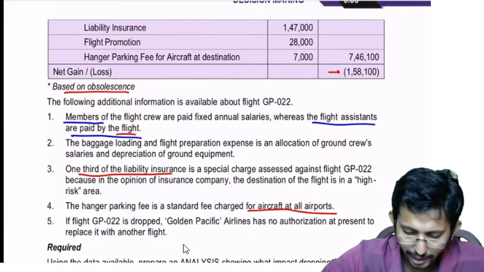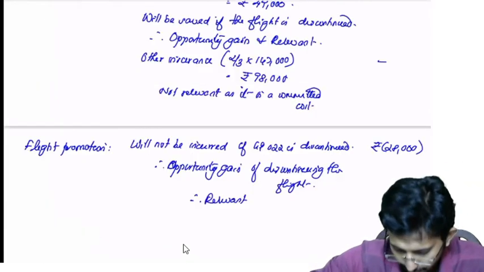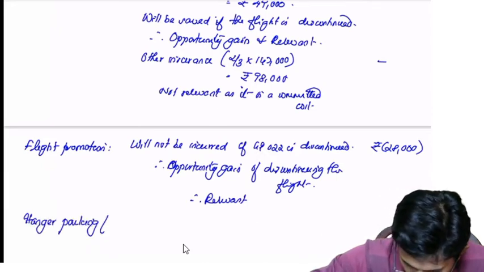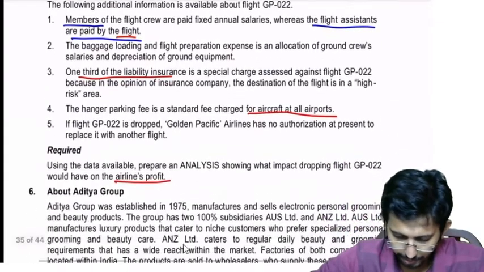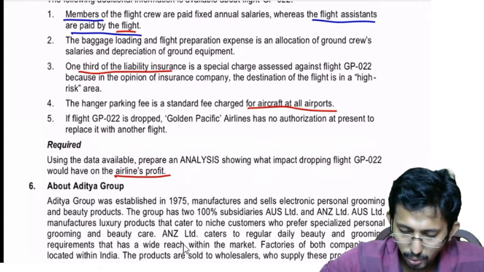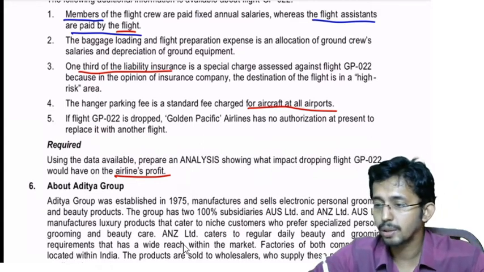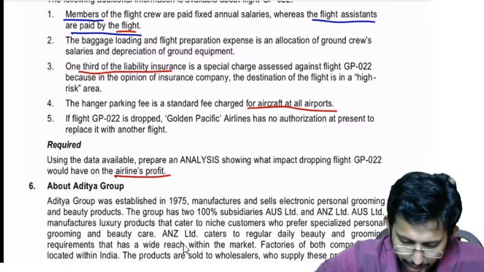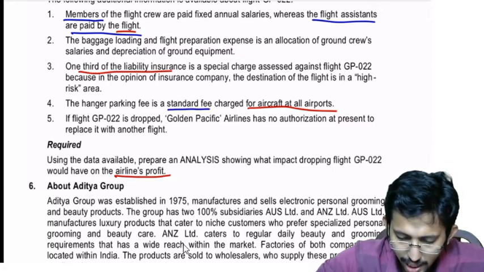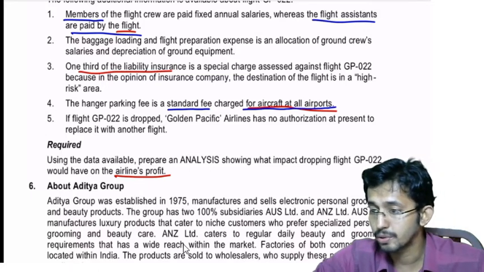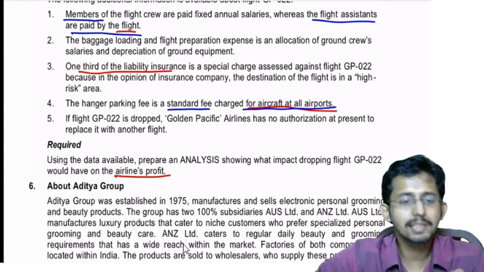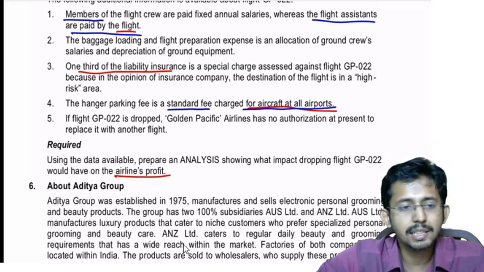Now I think one more cost: hangar parking fee for aircraft at destination. What do they say regarding the hangar parking fee? Hangar parking fee is a standard fee charged for all aircraft at all airports. What do you say with respect to this? Here it is a bit confusing. The question comes: will it be incurred if the flight is discontinued?